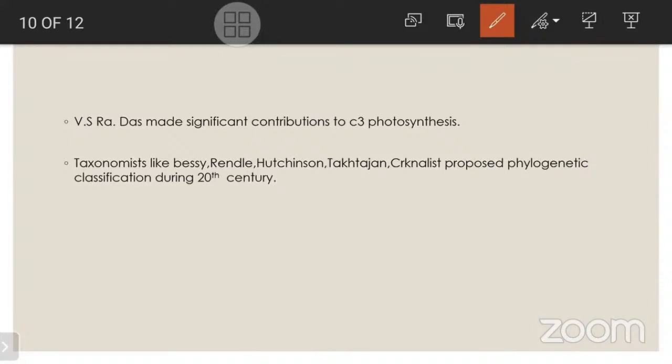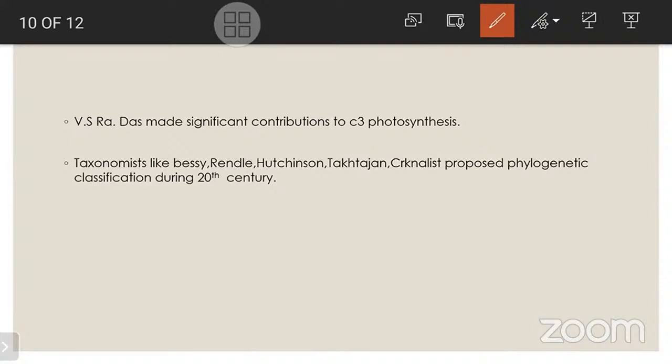Here, this is about different scientists who worked on different things. These are not the only scientists; so many scientists are there, and they are still doing experiments. Hugo de Vries did experiments on mutation. Hugo de Vries explained mutations in plants in 1901.